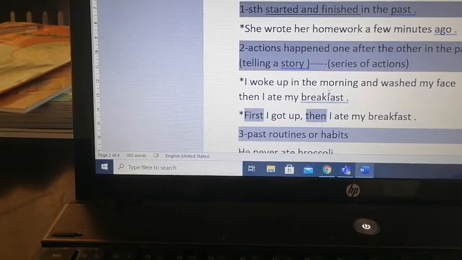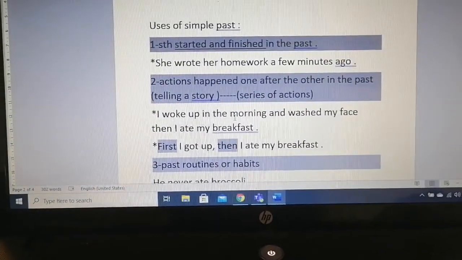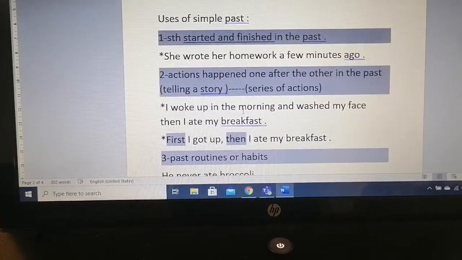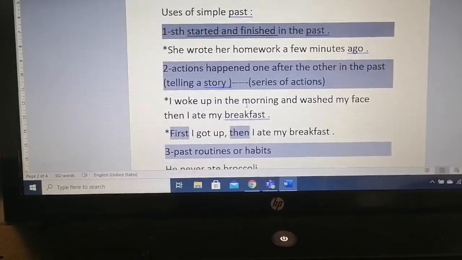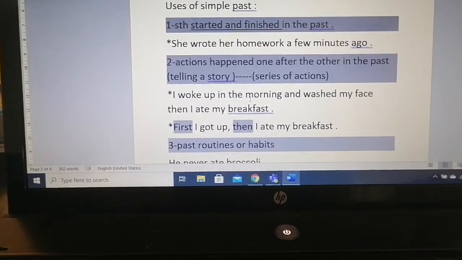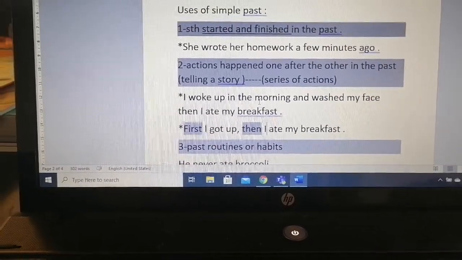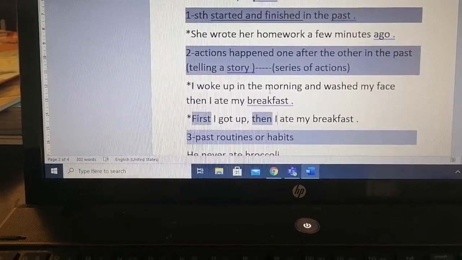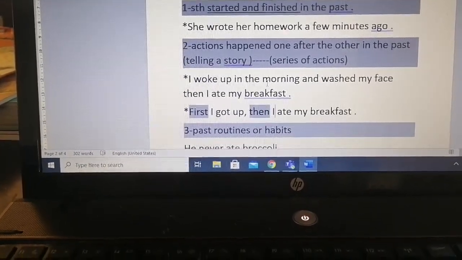Now, the uses of past simple or simple past. First of all, something started and finished in the past. Pay attention, miss. Started and finished. The verb or the action should finish in the past. She wrote her homework a few minutes ago.